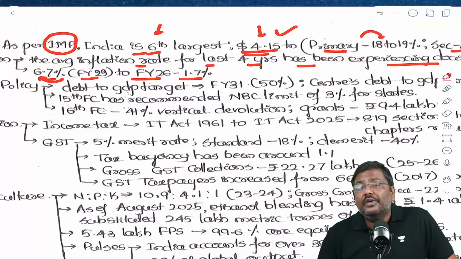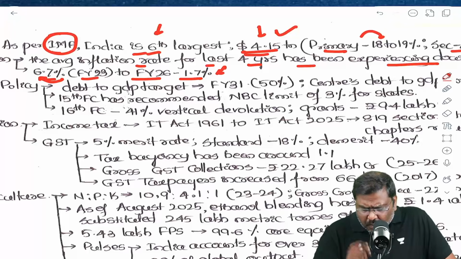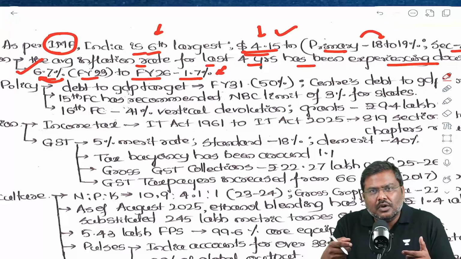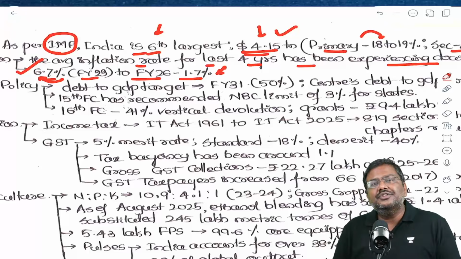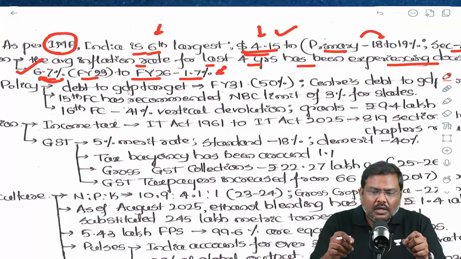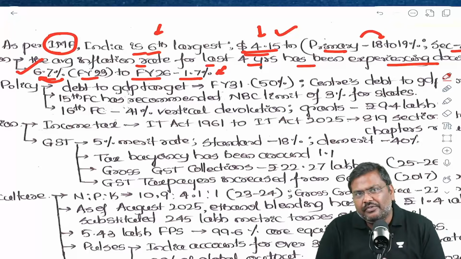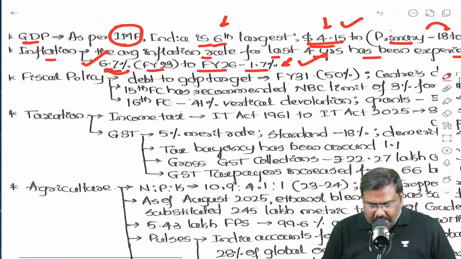For the financial year 26, it is 1.7%. Now, where can you use this particular data? If there is a question on balancing growth as well as inflation, and if there is a question on the 10 years of monetary policy framework agreement, that is inflation targeting, you can use this particular data.